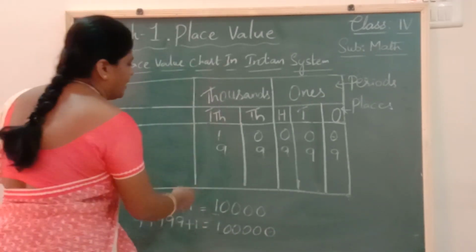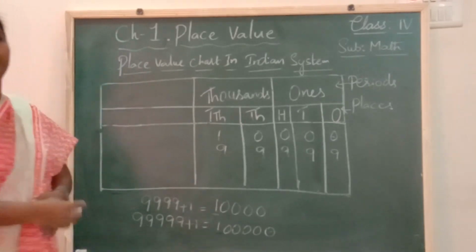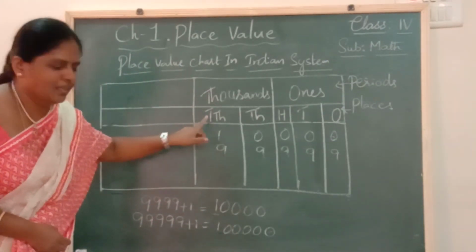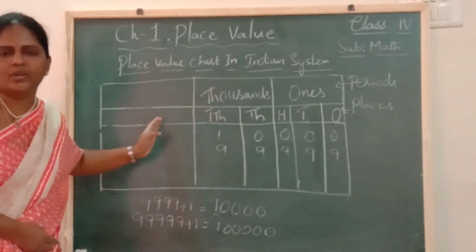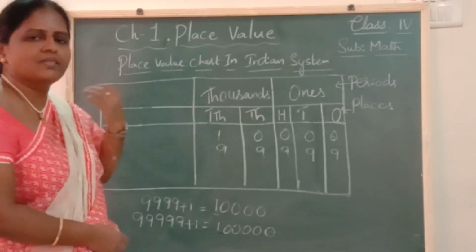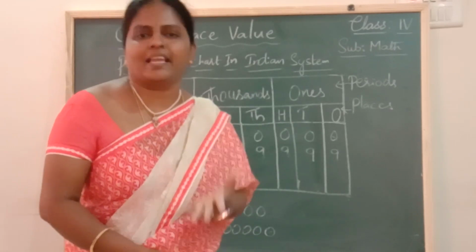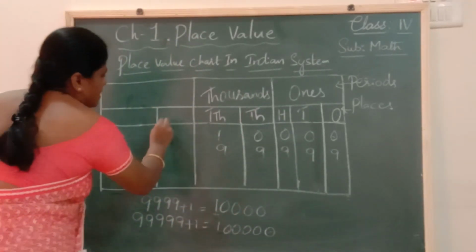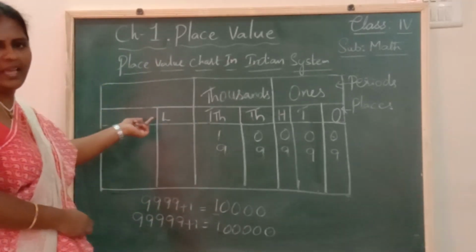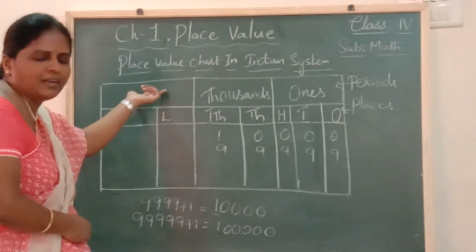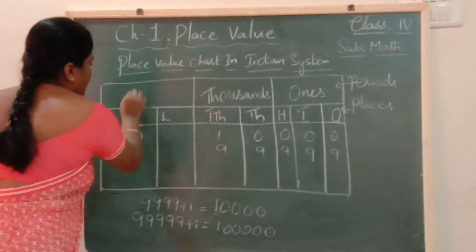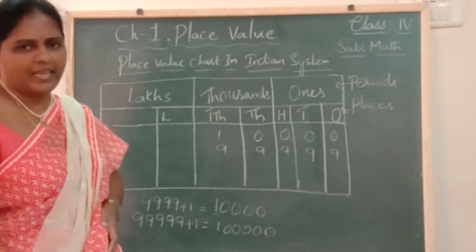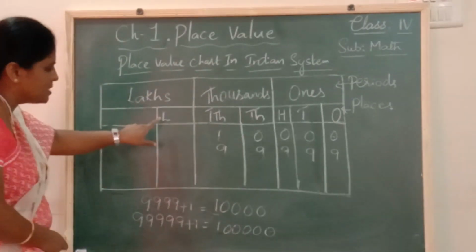So let me put it in our place value chart. But we have written only 5 places, children, up to 10,000 place. Then what is the new place, children? Next place. 6th place is nothing but your lakhs place. 6th place is called as lakhs place, children. So I denote it with L. And what is the period here? Lakhs place comes under lakhs period. So my 6th place is lakhs.